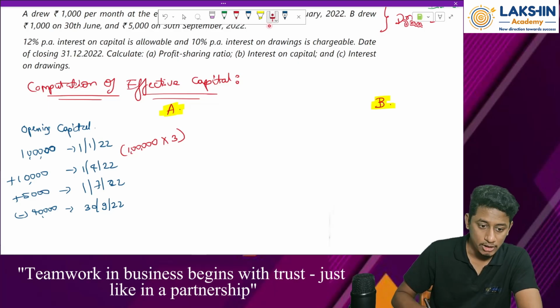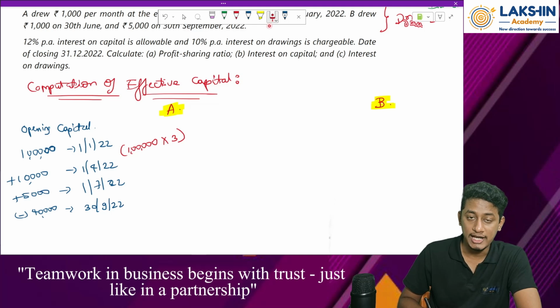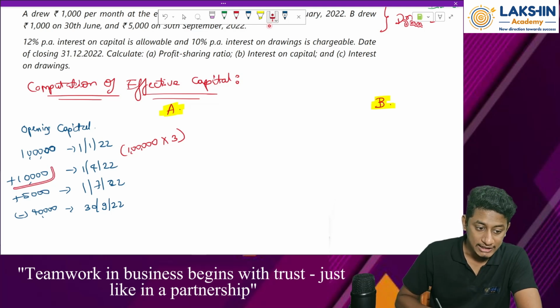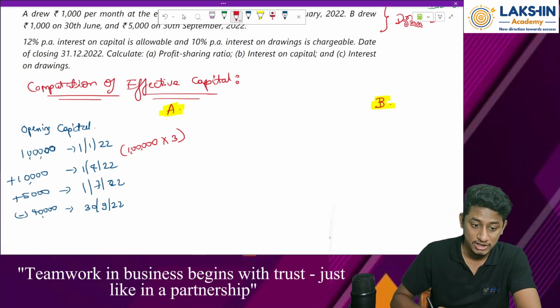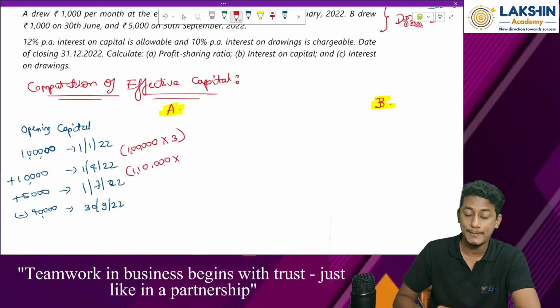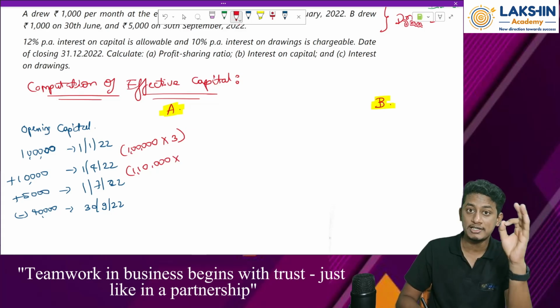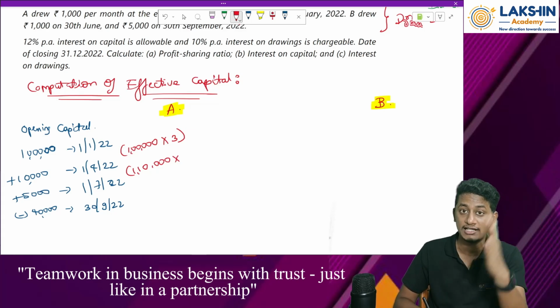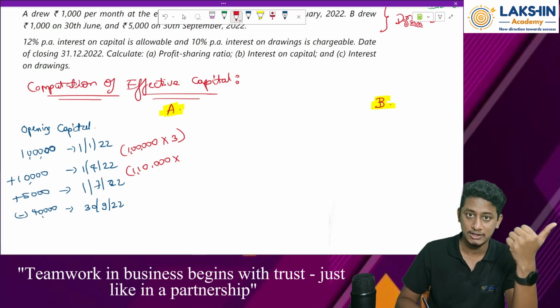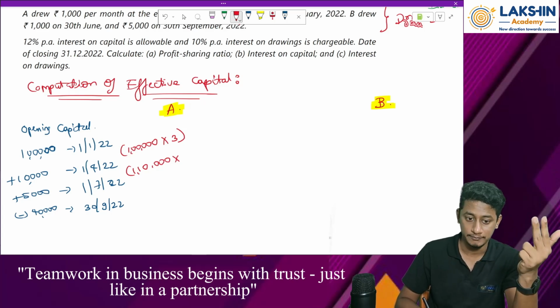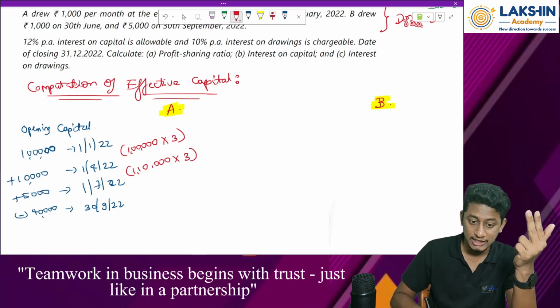Then now tell me from 1st April till 1st of July, what is the value of capital? 10,000 rupees has been added. So now the new capital is how much? 1 lakh 10,000 rupees, because he has added a capital of 10,000 rupees. For how many months was the balance rupees 1 lakh 10,000? From April till 1st of July. So April full month, May, June, till June end, right? So again 3 months.